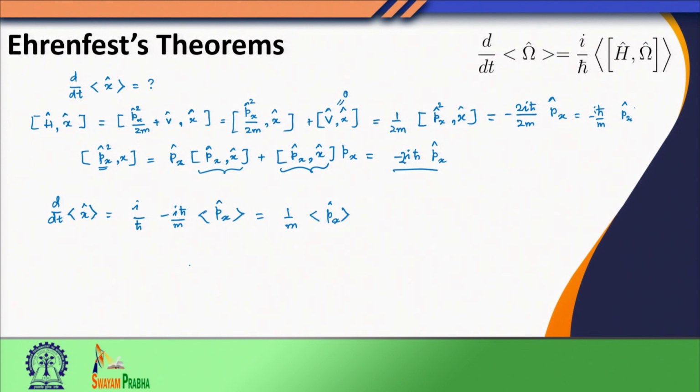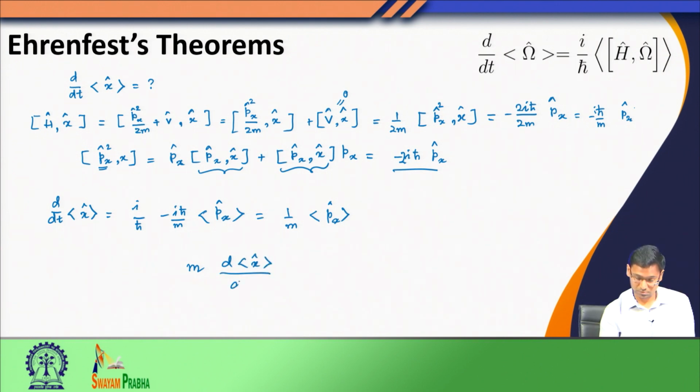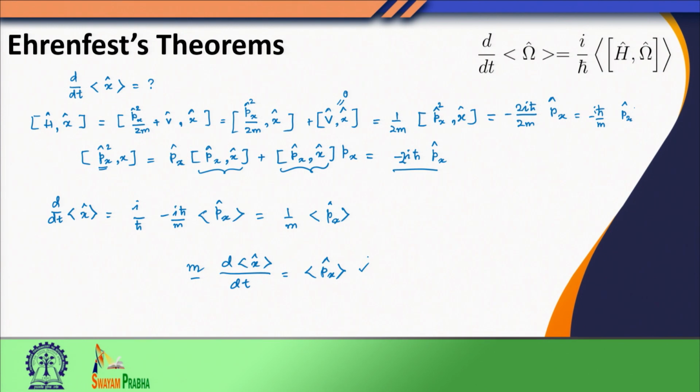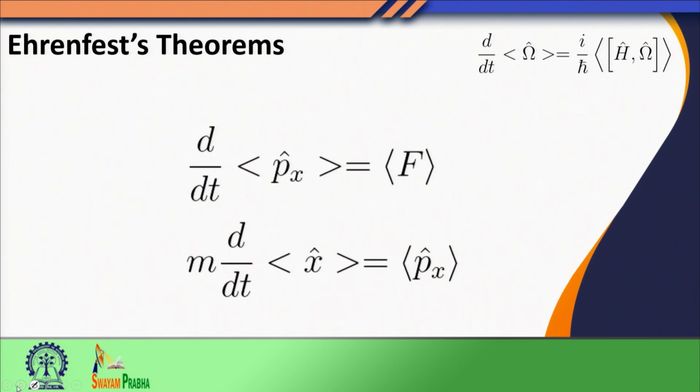So, I can rearrange this equation. This should remind you that the mass multiplied by the time derivative of position, which is velocity, gives the momentum. So, this again reproduces the classical relation that we are so familiar with. If we take them together, we have now these two terms which tell that the time derivative of linear momentum is the force and mass into velocity is the linear momentum.